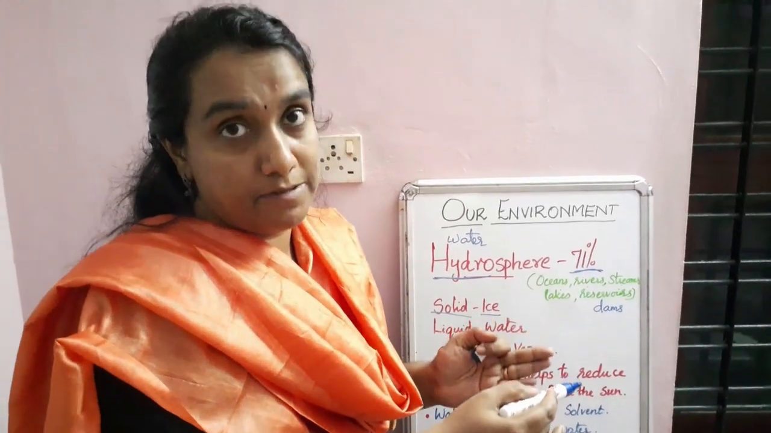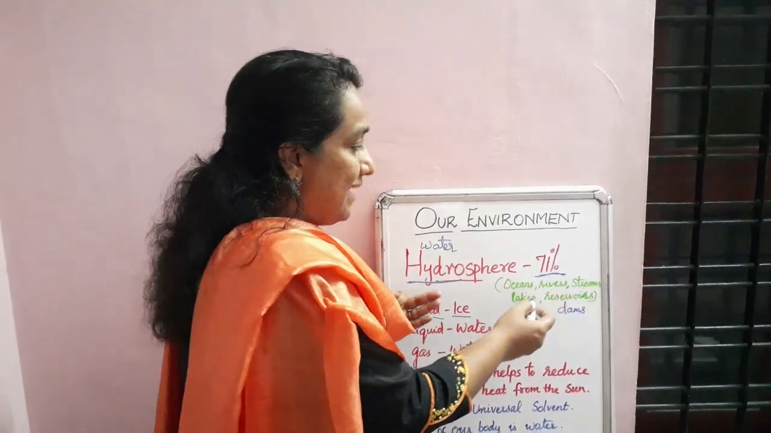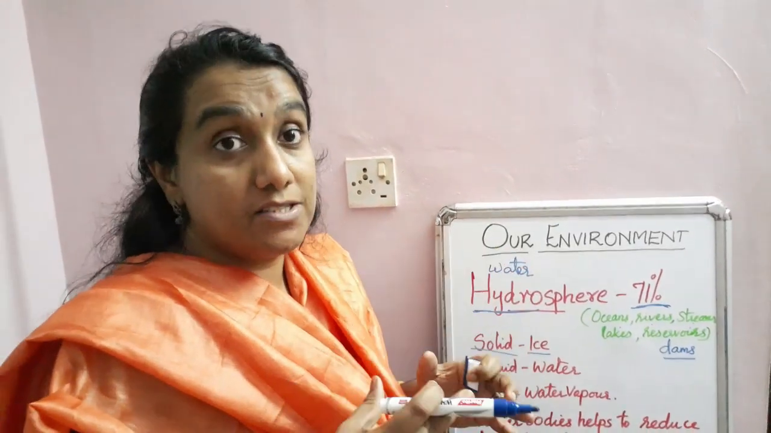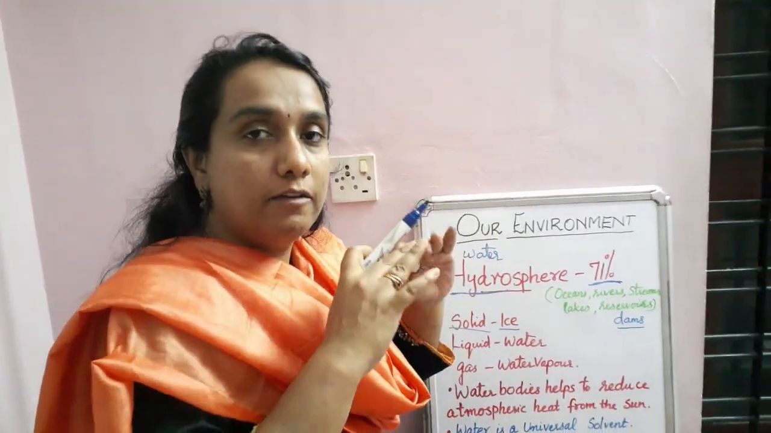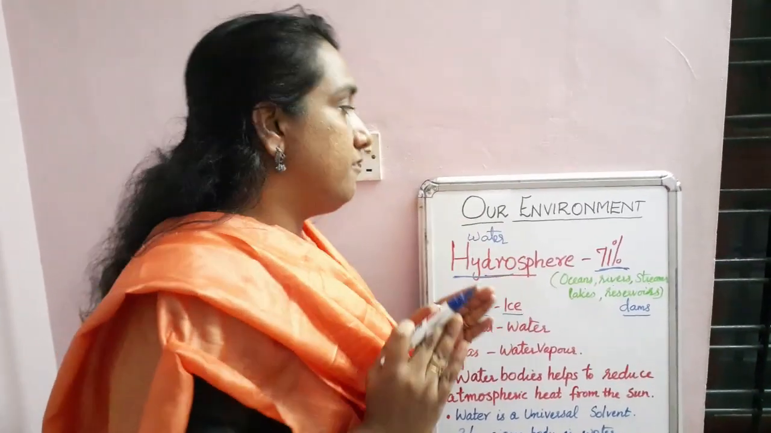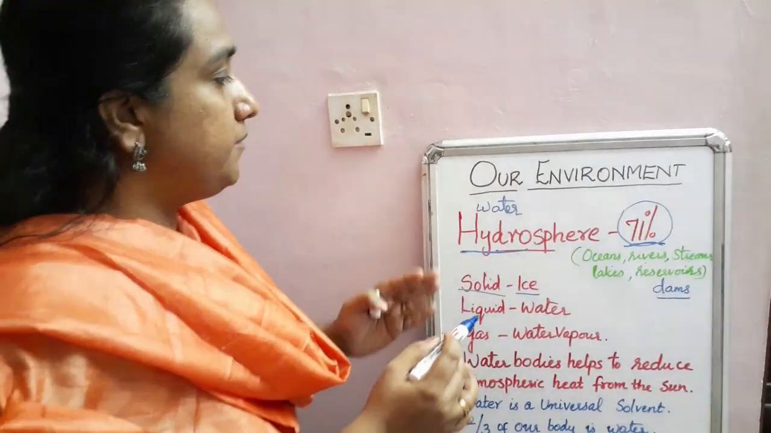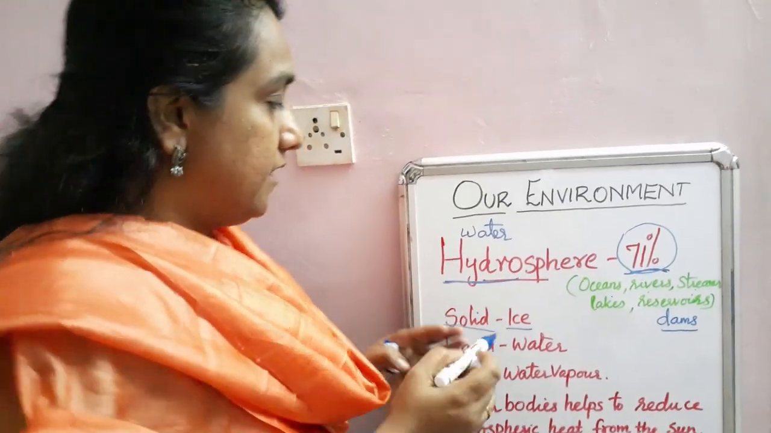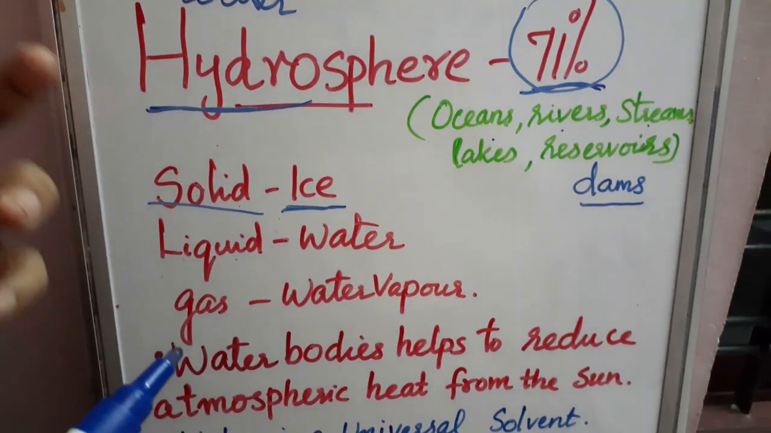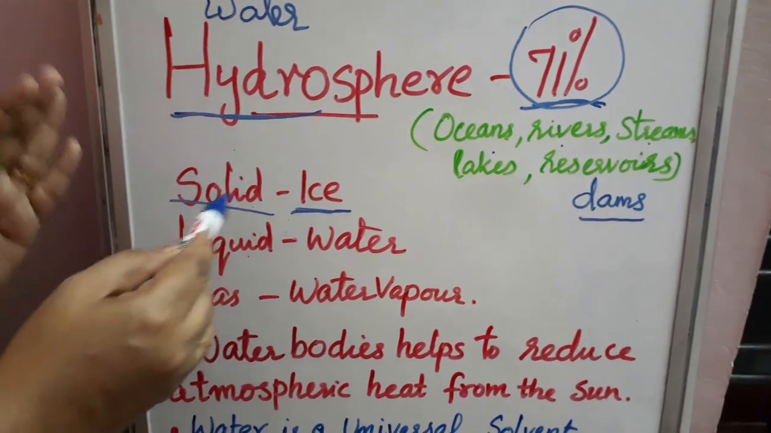We can see different types of water bodies around us: ocean, river, streams, lakes and reservoirs. Reservoir means dams; we construct dams to store water. Whatever water bodies are around us is known as the hydrosphere. We can see water in 3 states. First is the solid state, that is ice. We can see water as ice caps and glaciers, mainly in the Arctic and Antarctic regions.